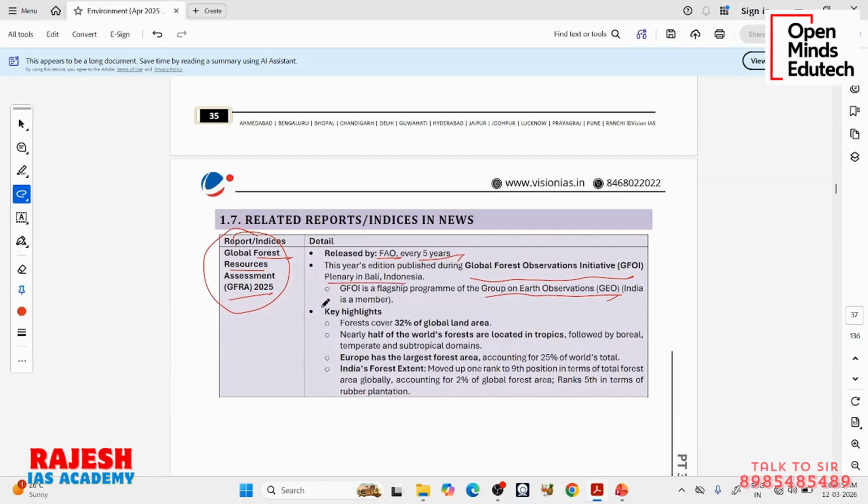You see here in this Global Forest Resources Assessment, the data they are giving across the globe is that 32% of the land area is occupied by forest. Okay, ideally we need 33%. We have 32%. If you talk about India, our India State of Forest Report tells that India has roughly 24% of its land as forest area.